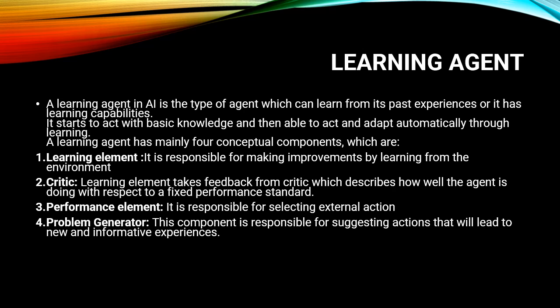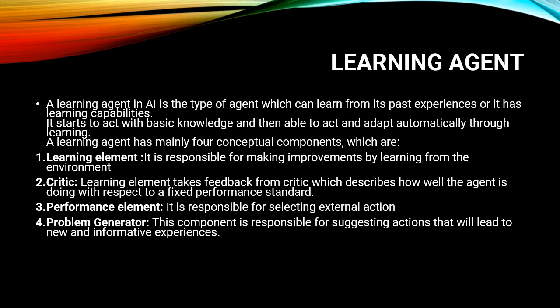The learning agent in AI is the type of agent which can learn from its past experience, or it has a learning capability. It starts to act with basic knowledge and then is able to adapt automatically through learning.